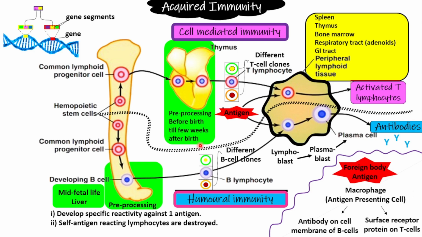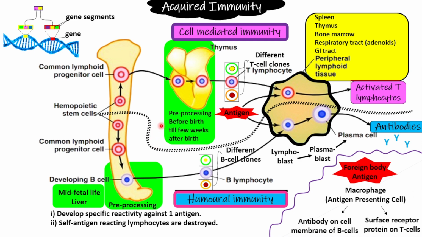After that, the pre-processing of the T lymphocytes does not take place, as all the clones of the T cell lymphocytes have already been made. So the pre-processing of the B lymphocytes takes place in bone marrow, whereas till the mid-fetal life, pre-processing of the B lymphocytes takes place in the liver. And the pre-processing of the T lymphocytes starts just before the birth, and it will be continued a few weeks after the birth.